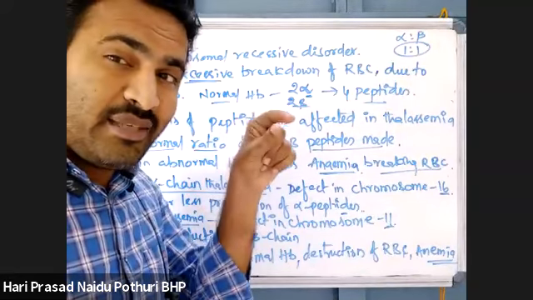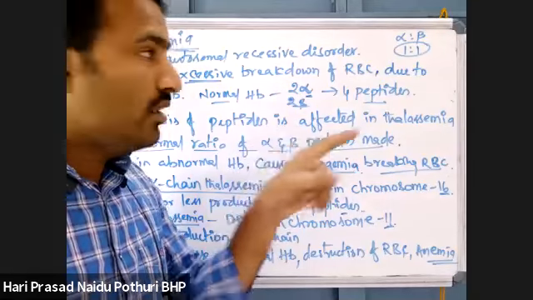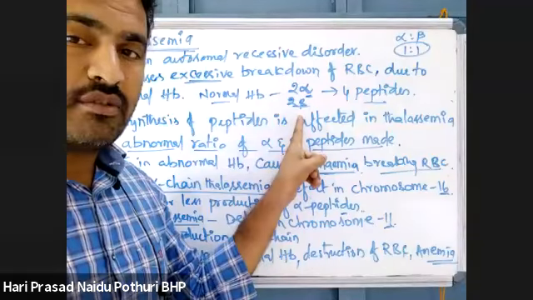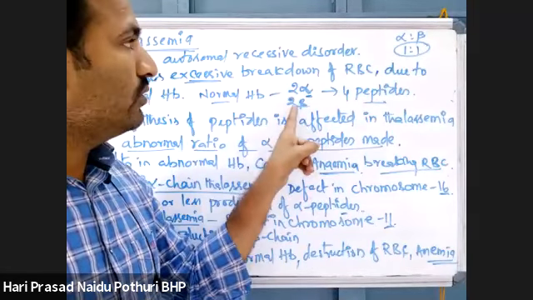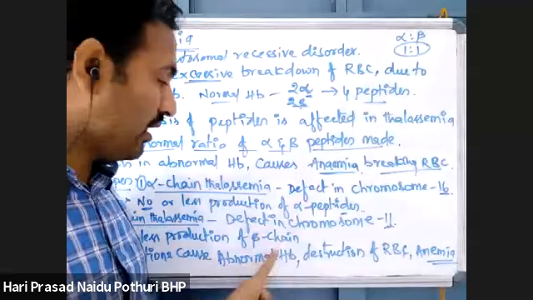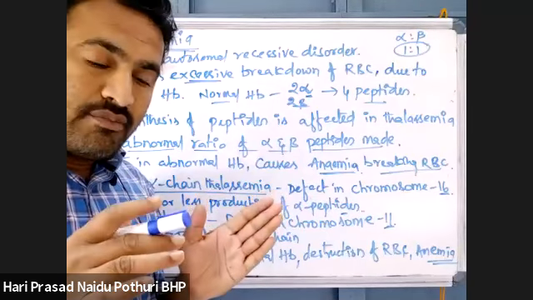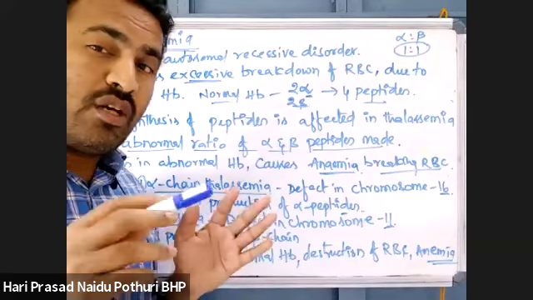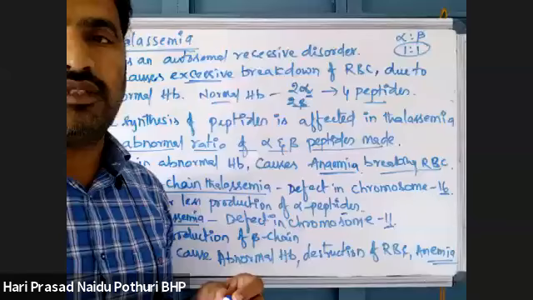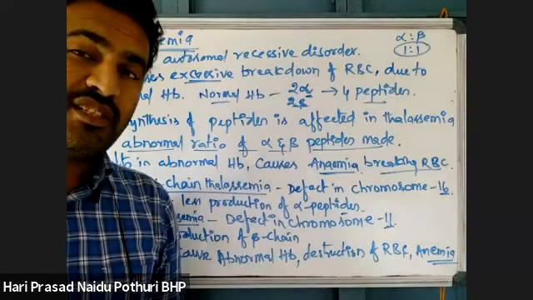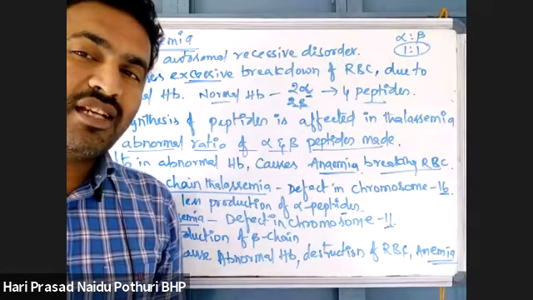One important thing regarding sickle cell anemia and thalassemia. In sickle cell anemia, 2 alpha chains, 2 beta chains, 2:2, 1:1 ratio, but here abnormal ratios will come. Sickle cell anemia and thalassemia both are due to defect in hemoglobin. But what is the difference between sickle cell anemia and thalassemia?